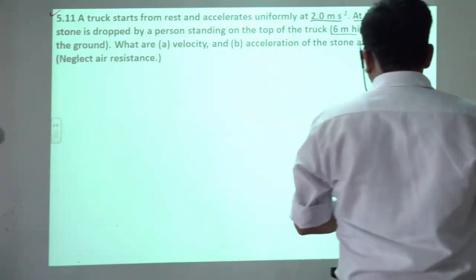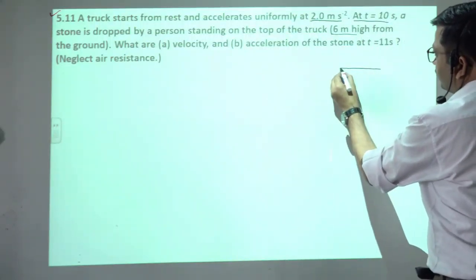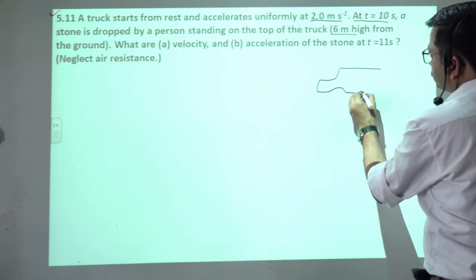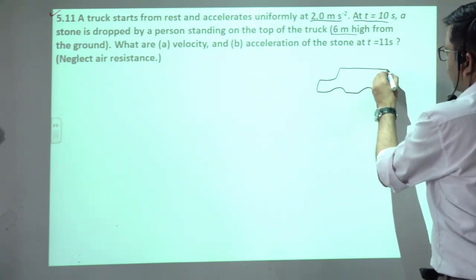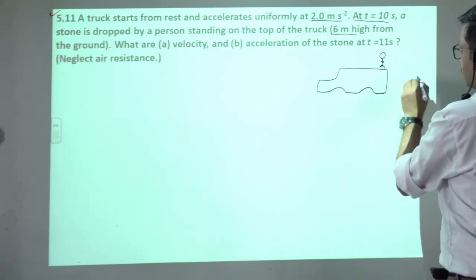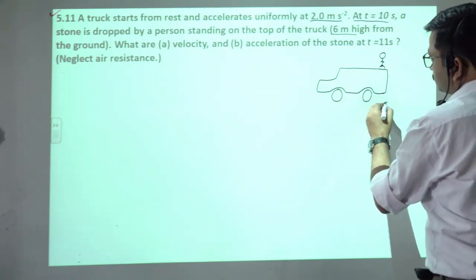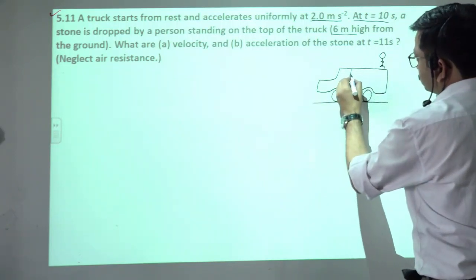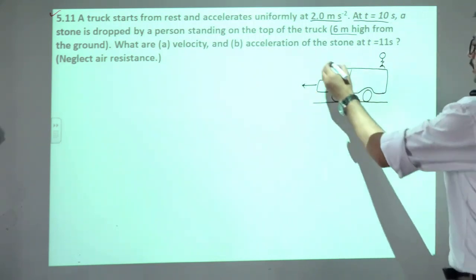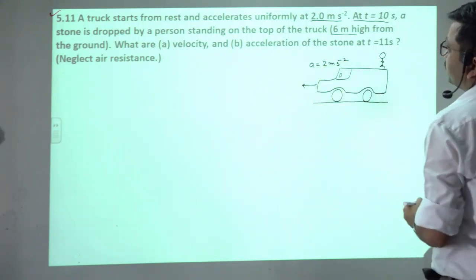So if we try to understand this numerical diagrammatically, then suppose this is our truck and a man is standing on the top of the truck. So height is given to us. Okay, in this way the truck is going with an acceleration of 2 meter per second square along this direction.